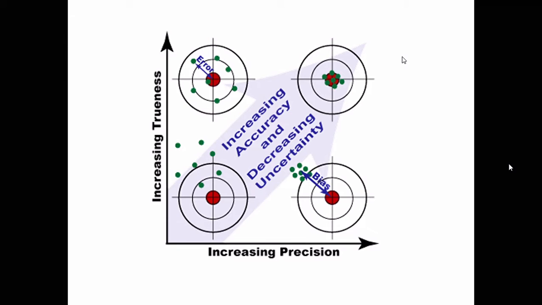So now, the bias is high, but they are highly precise. And this one is the best choice. That means high accuracy and high precision. Those values are close to the central bullseye, and also close enough to each other so that the precision is high.